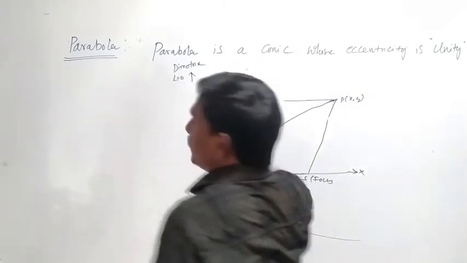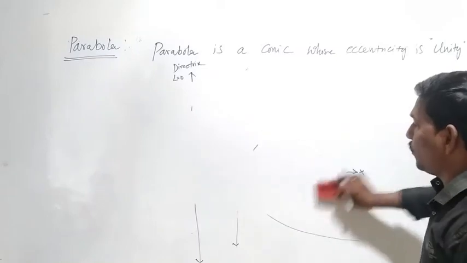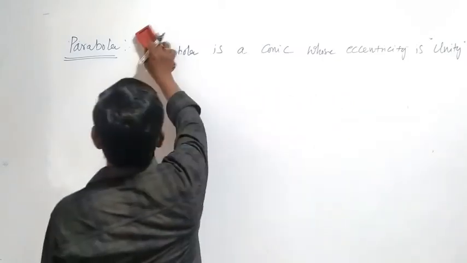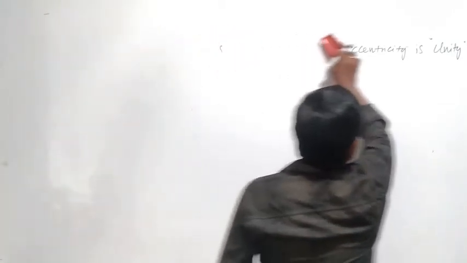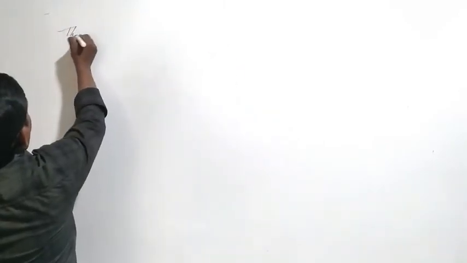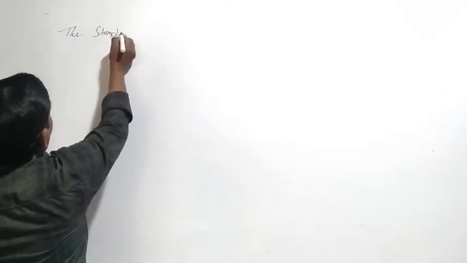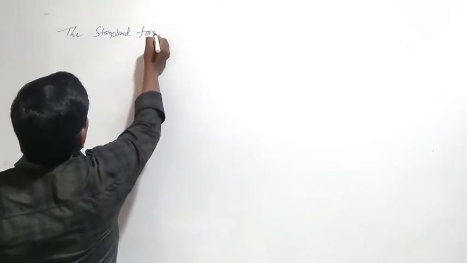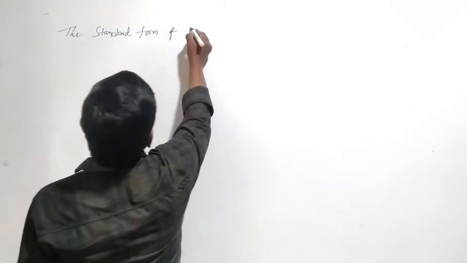Okay, the standard form of parabola. Now the standard form of parabola is y square equal to 4ax. So how can you find the standard form of parabola?